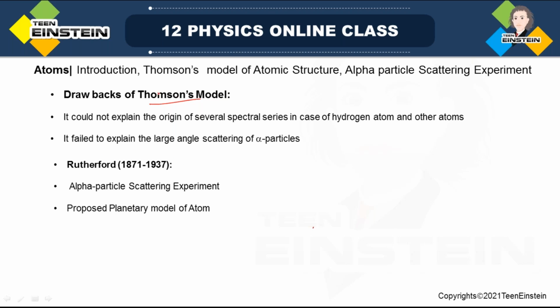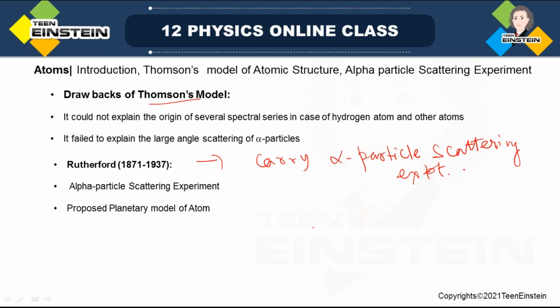Rutherford came back to Thomson's laboratory, and he was given charge to carry out the alpha particle scattering experiment to know the atomic structure.